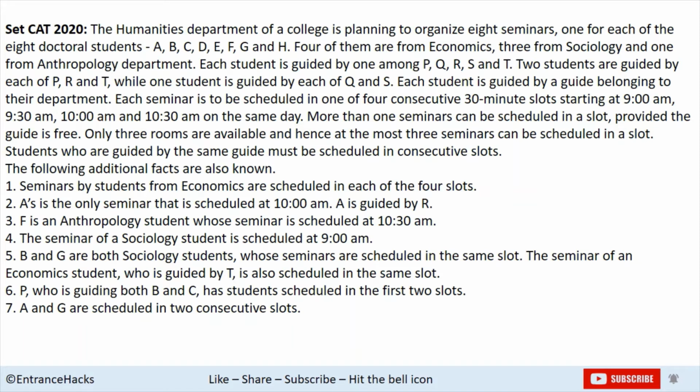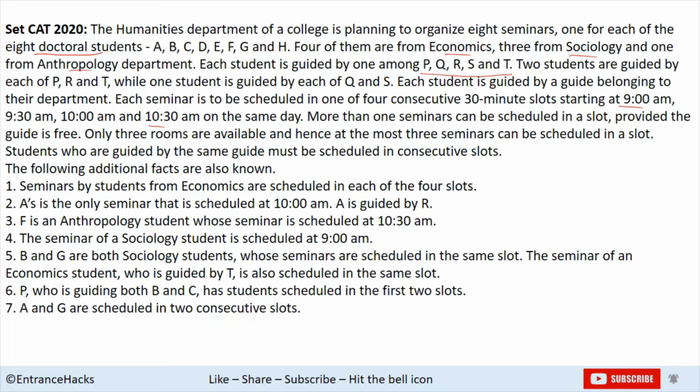This question is sort of a puzzle in which there are four variables. One is the students. There are 8 students. Then there are professors, P, Q, R, S, T. Then there are subjects: economics, sociology and anthropology. Then there is a scheduling in 30-minute slots from 9 to 10:30. So this is the question. I will read it for you.